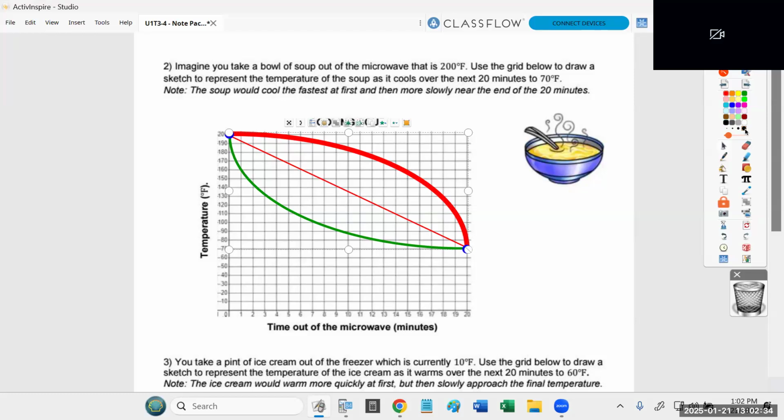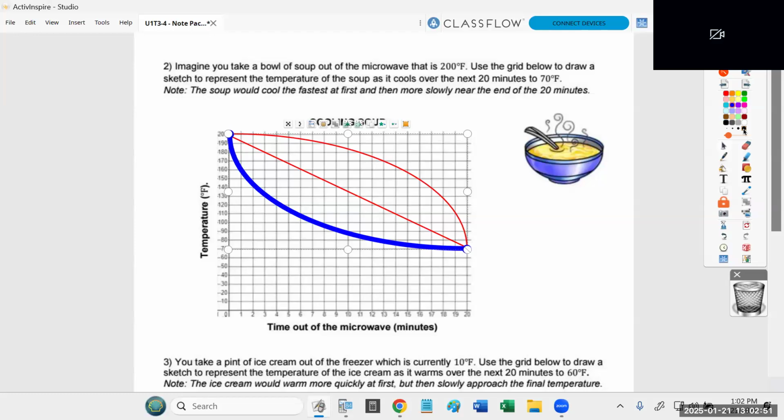I don't know about you all, but in my house, if I have a really hot bowl of soup, what ends up happening is this curve. It's up at 200. It cools really fast, but then it stays warm for a long time. It takes a while for it to get colder and colder and colder.